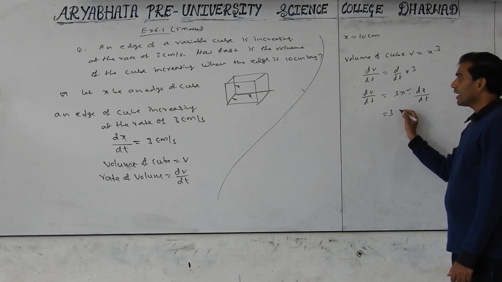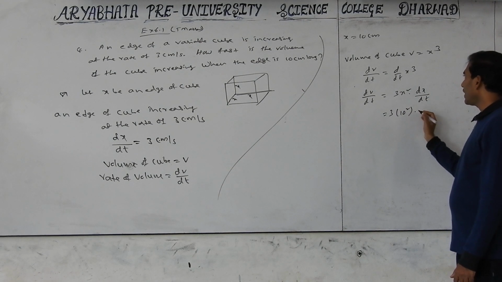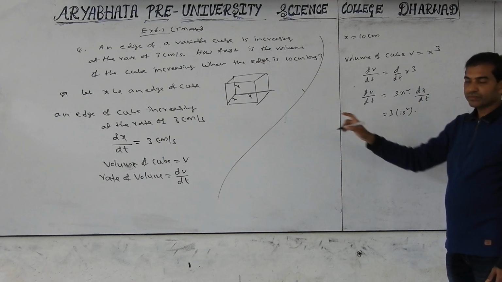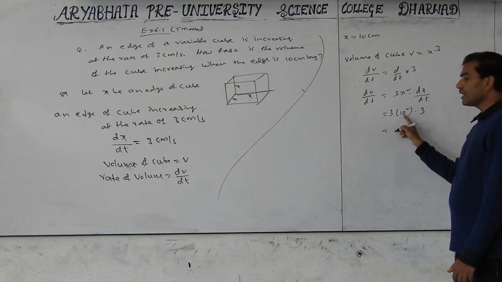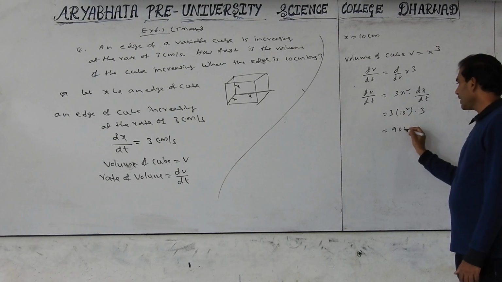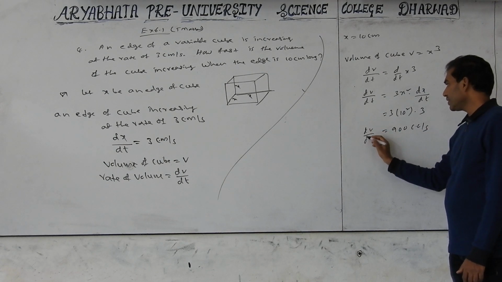So 3x square with x equal to 10, and dx by dt is 3. So the answer is 3 into 100 into 3, which is equal to 900 cc per second. This is dV by dt.